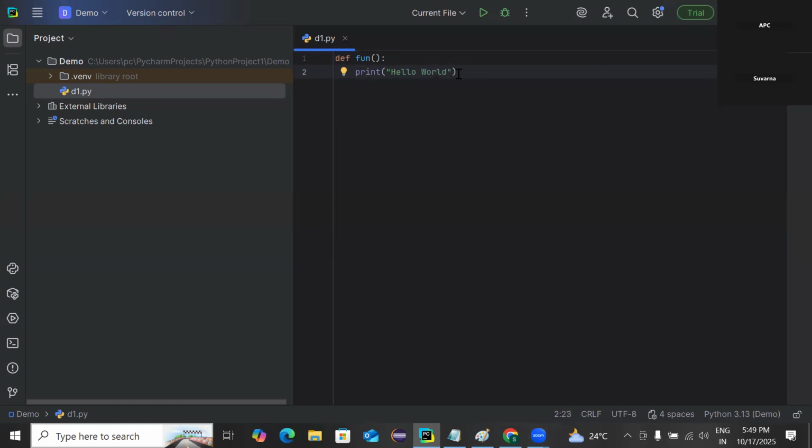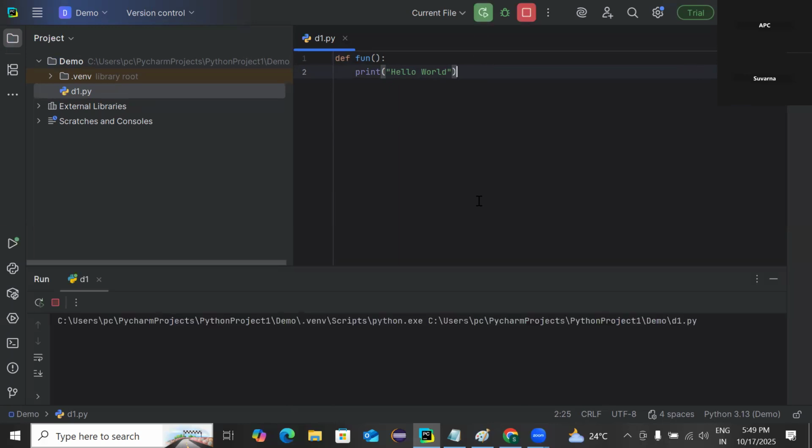So I'm keeping a very simple function. See here, I'm not taking any parameters. I'm not writing any return expression. Both are optional. You can skip them. Here I'm skipping. Then let me run this. See, am I getting any errors? No, I'm writing the code correctly. No errors. But I'm not getting any output like hello world on the screen, right?